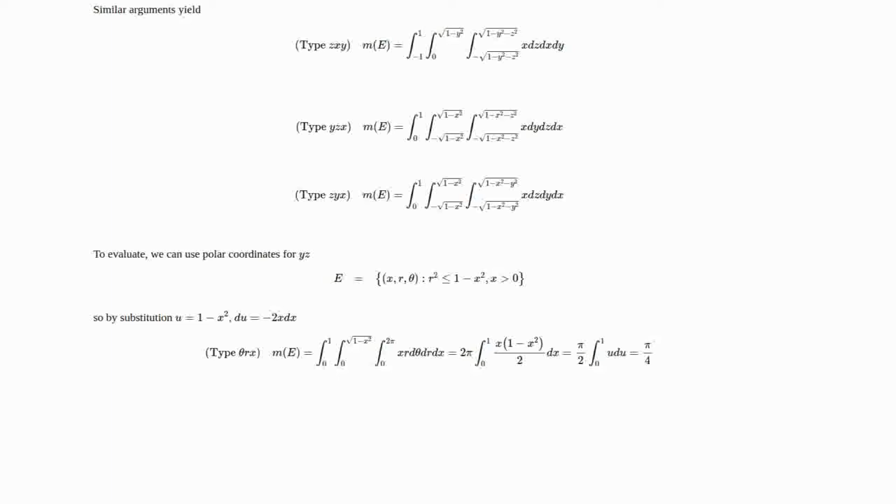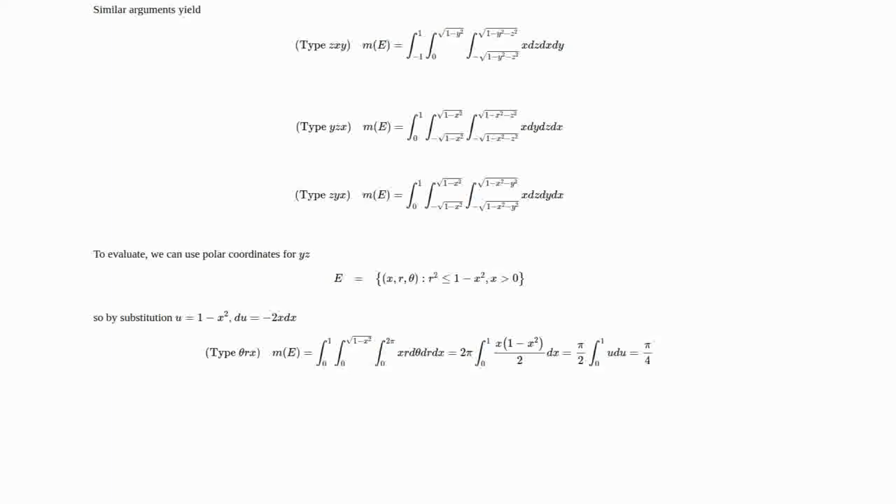So the mass of E then has a constraint on x, which is simply that it's between 0 and 1, because 1 is the maximum value it could get on the hemisphere. And then we have the constraint on r, which is that it goes from 0 up to the square root of 1 minus x squared. And there's no constraint at all on theta, so it can just go from 0 to 2 pi. Then we have our rho, which is x, which we do not need to convert because the polar coordinates are in y and z. Then we have r d theta, dr, dx.